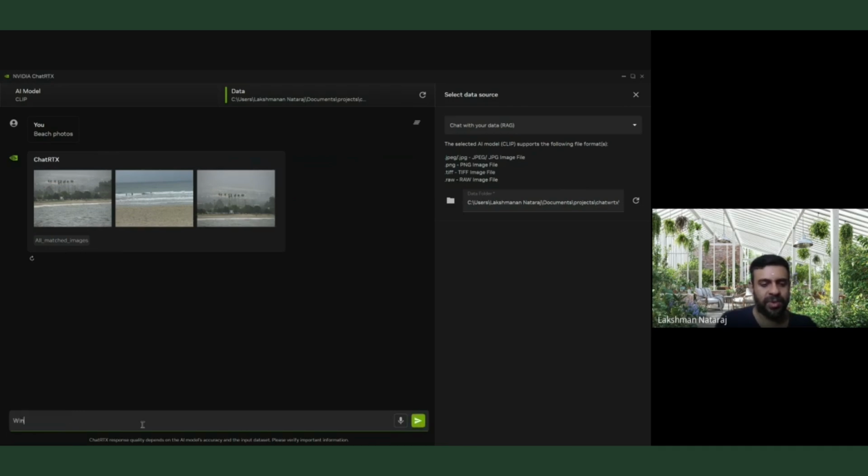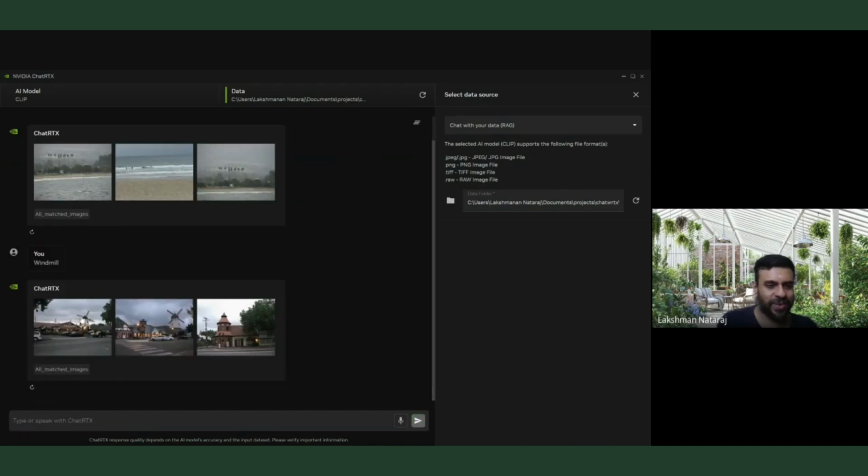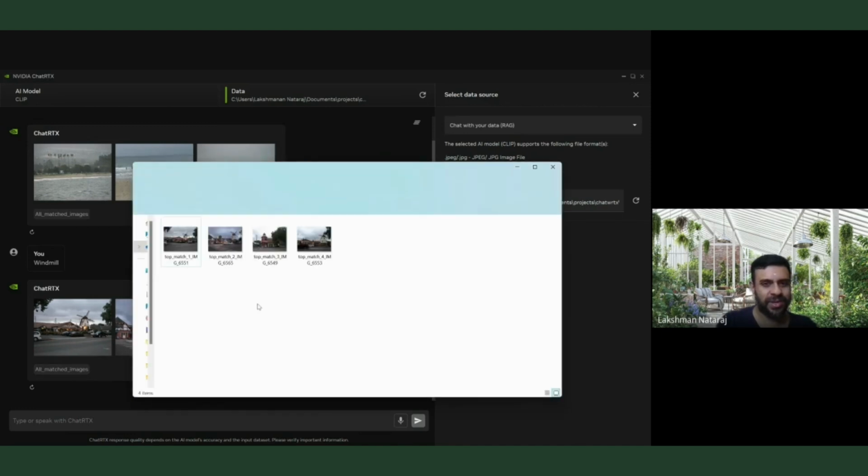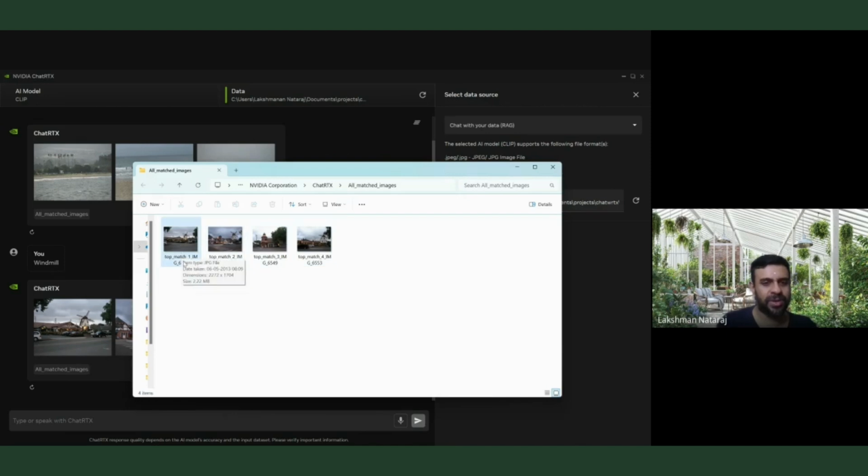Then I went to Solvang. So let me give windmill, and let's see what this gives for windmill. Perfect. You can see how fast the speed is. Simply amazing. If I click on this one, it has created another folder here. Only 4 matches for windmill, and these are almost all the right ones. You can see a windmill here, here, here. It's copied and so on.